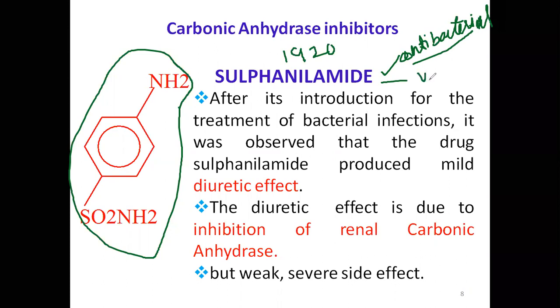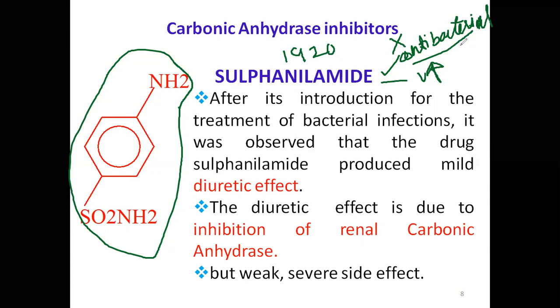Now what they did was make some structural changes such that the antibacterial activity is reduced and this urination property is increased. This is called optimization of side activity.